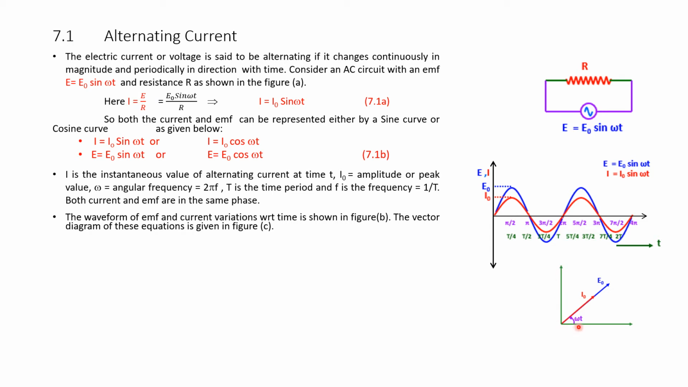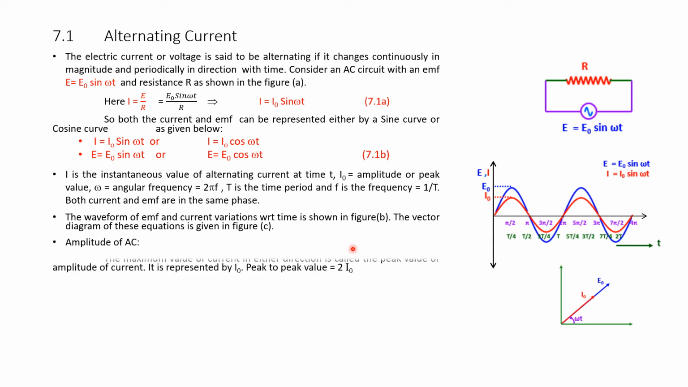If you see, this is the curve. Voltage and current both have a sin omega t or cos omega t relation. So the red curve is for I naught and the blue curve is for E naught. The waveform of EMF and current variations with respect to time is shown in figure B. The vector diagram of these equations is given in figure C.